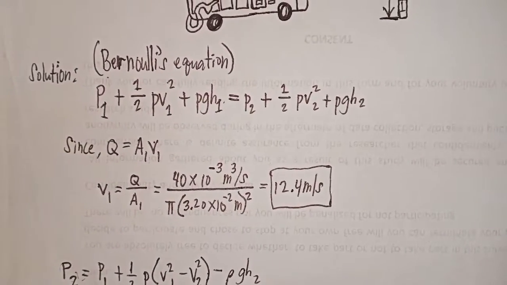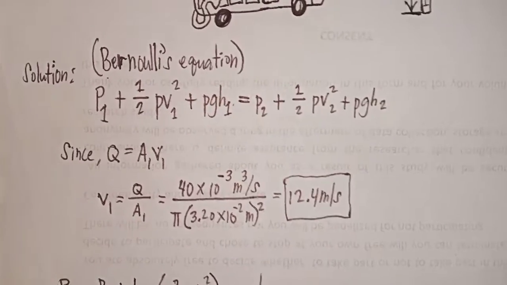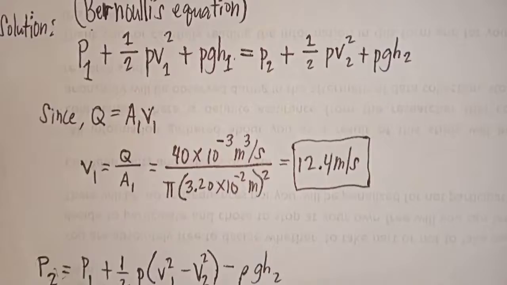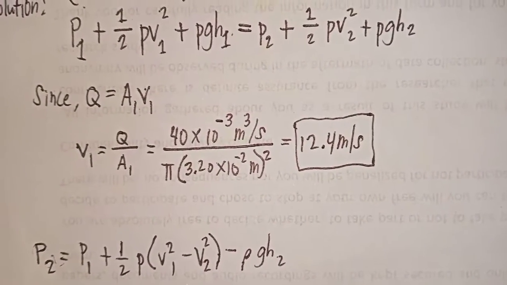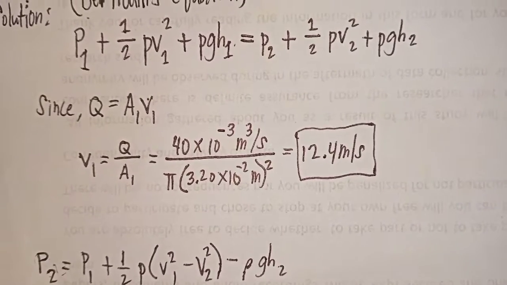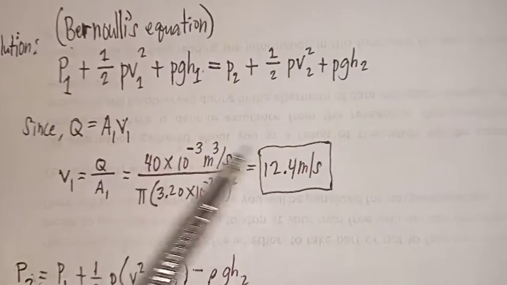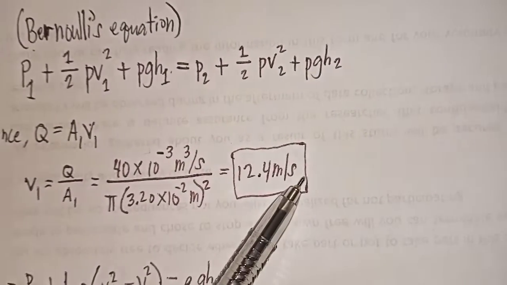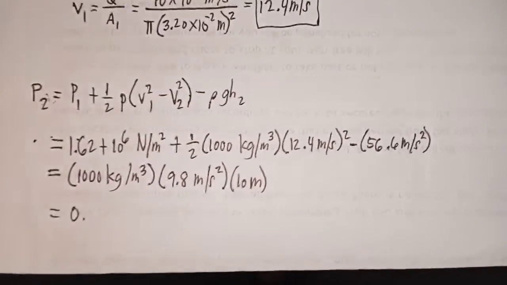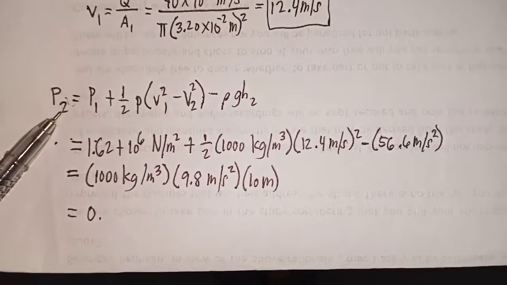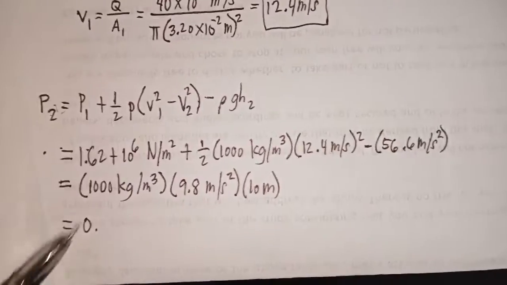Since flow rate is equals to A1 and V1, so we solve V1 is equals flow rate all over cross-sectional area. Substitute the known values and we obtain 12.4 meter per second. And then we solve for P2, substitute the known values and we obtain 0.